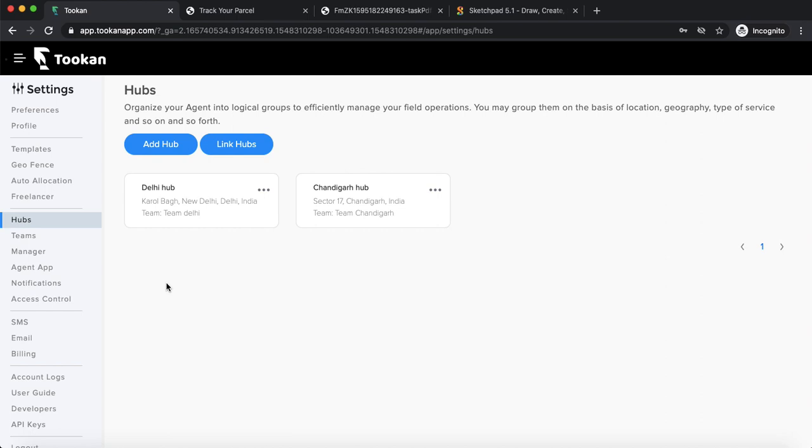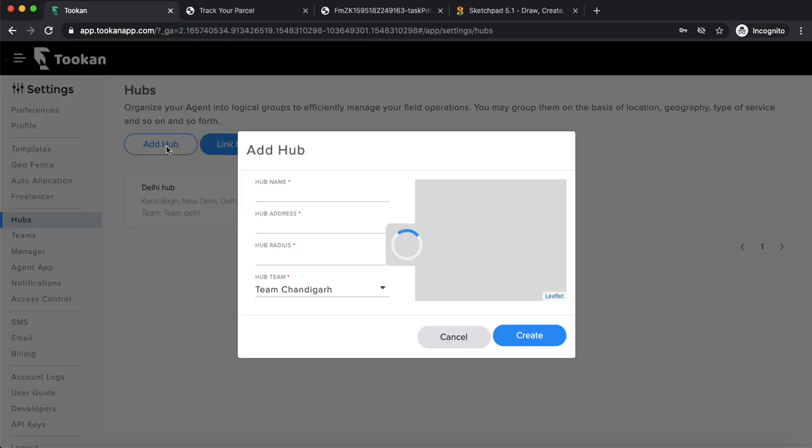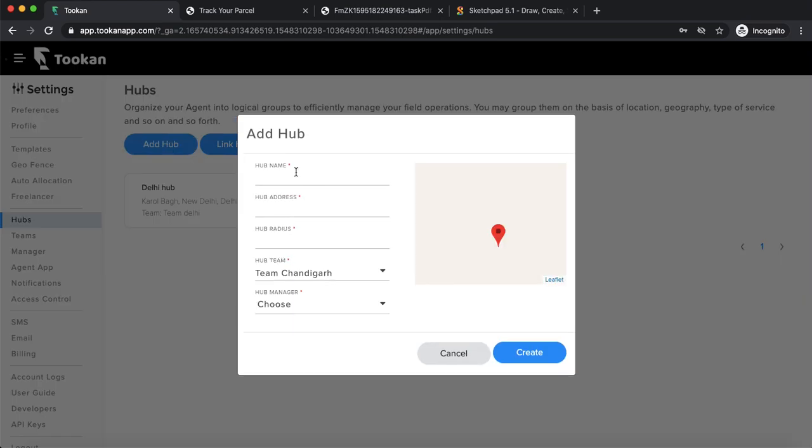So first thing is any logistics business which is using this Tookan Logistics vertical will be registering all their hubs on Tookan. That is the first task that they do. So whatever hubs they have operational, they'll start adding each one by one. Like I have added here Delhi and Chandigarh hubs. You can add your own hubs. You can just write the name of the hub. You can mention the address.